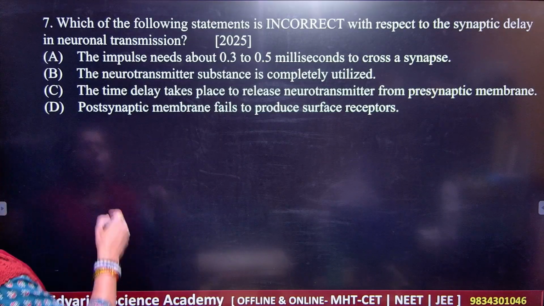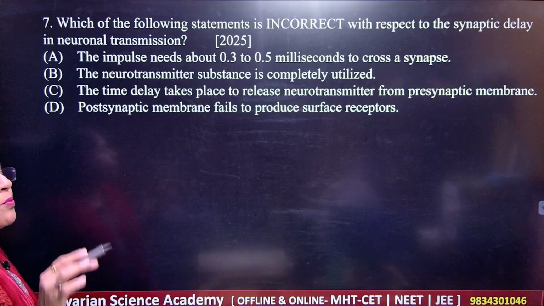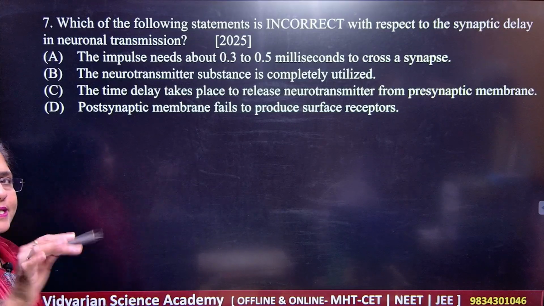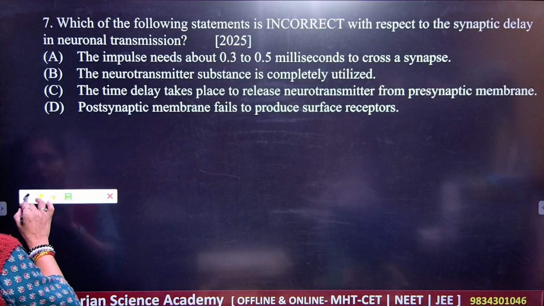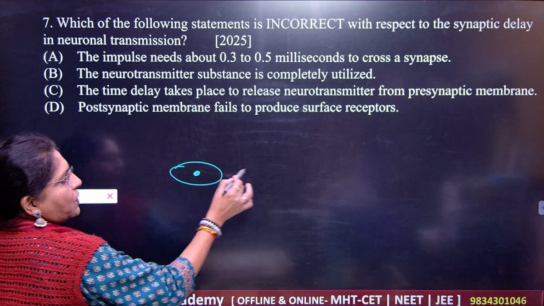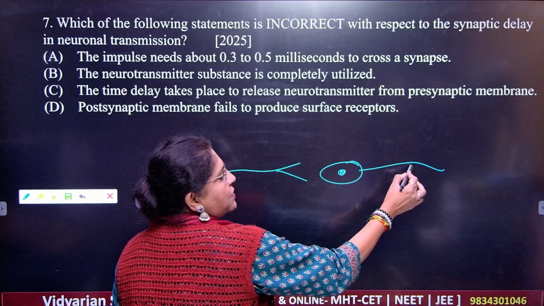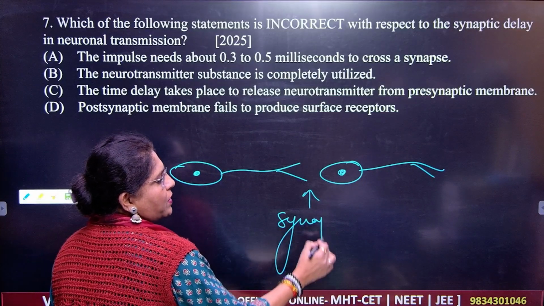Okay, so what is option number 1? The impulses need about 0.3 to 0.5 milliseconds to cross the synapse, because you know what a synapse is. Synapse is the junction between two neurons. If this is one neuron and this is another neuron here, this is the gap, this is the junction called what here?